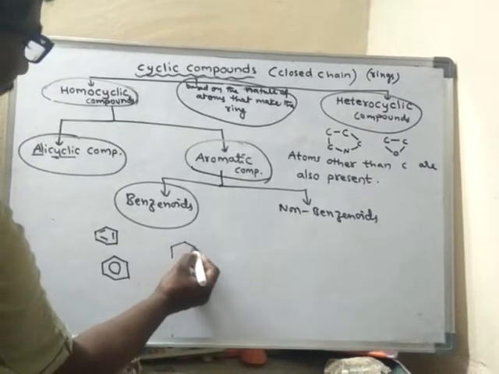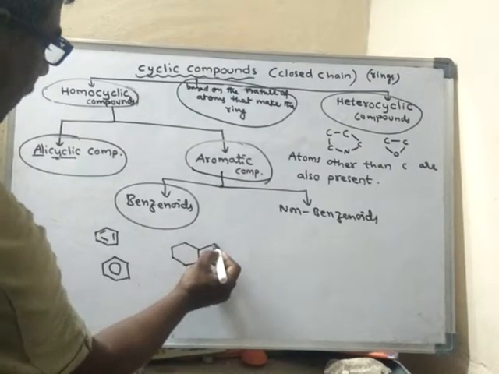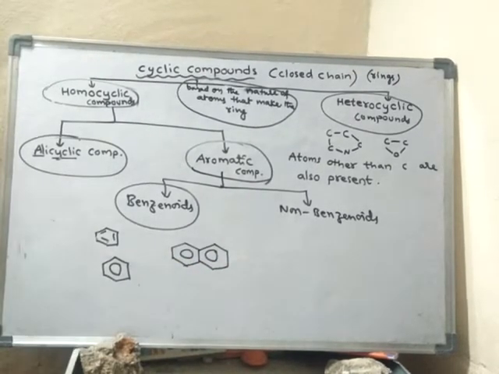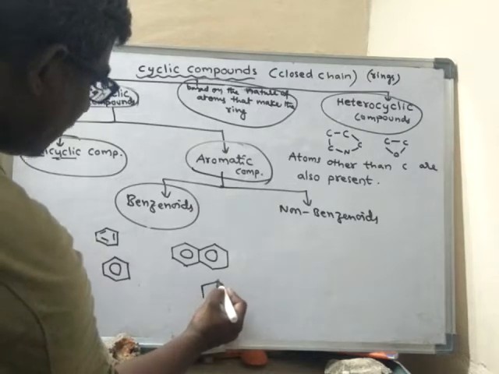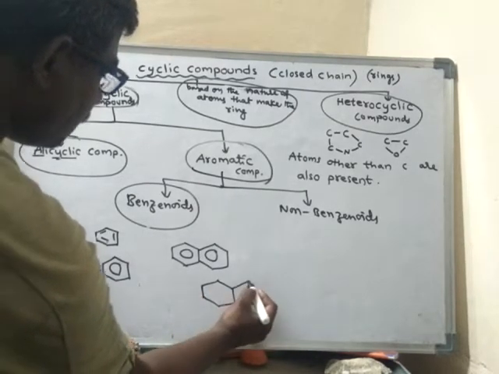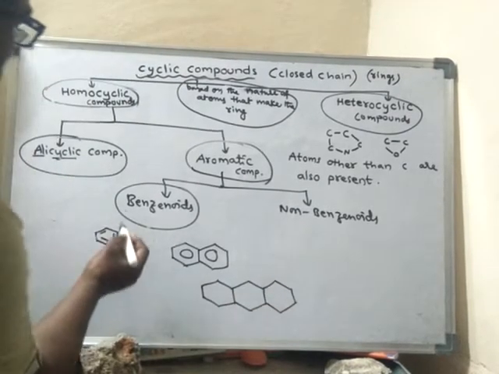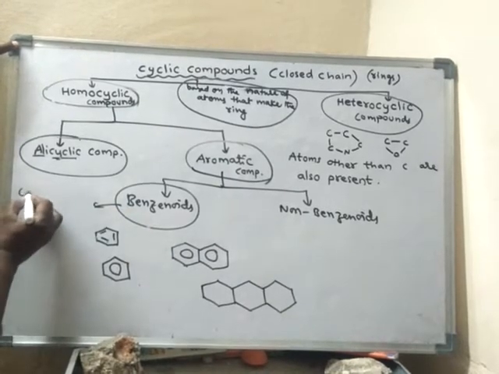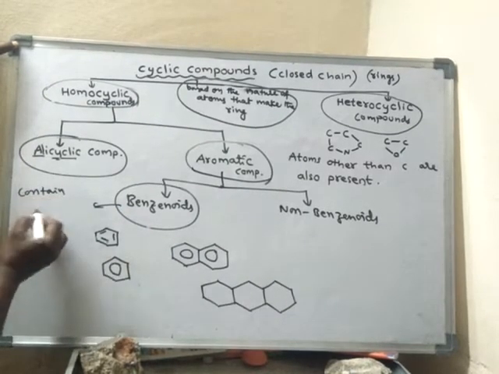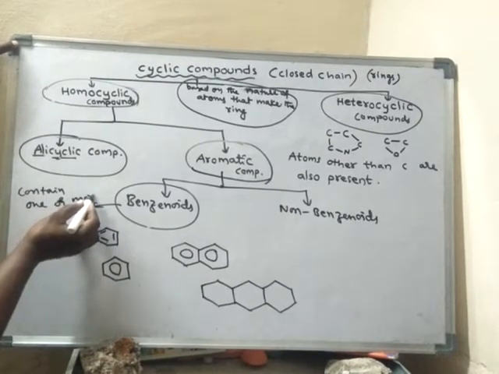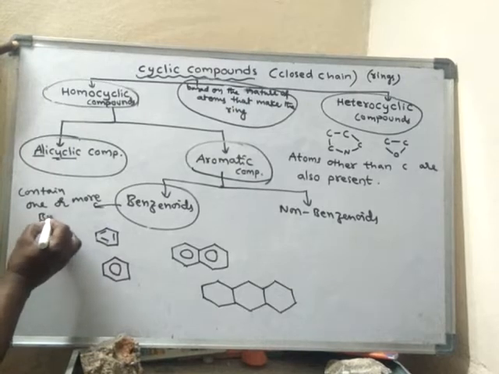Naphthalene is also a benzenoid because it contains two fused benzene rings. Phenanthrene, anthracene, all these are benzenoids. What are benzenoids? They contain one or more benzene rings.